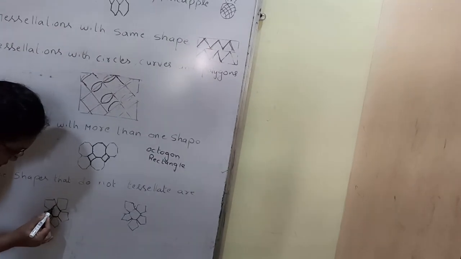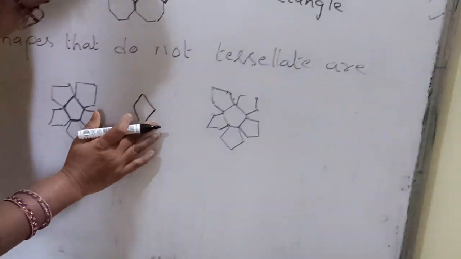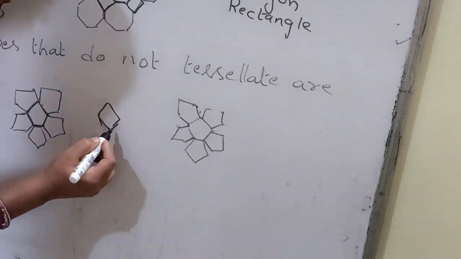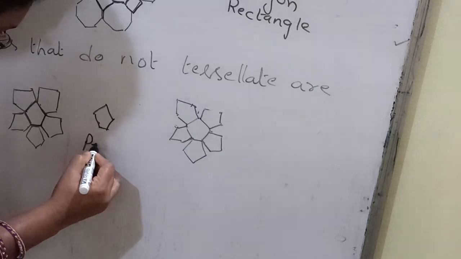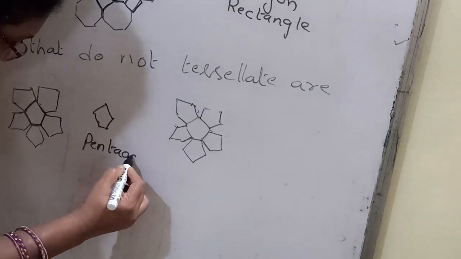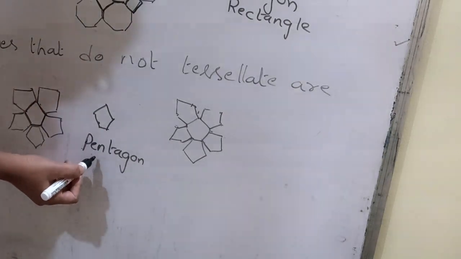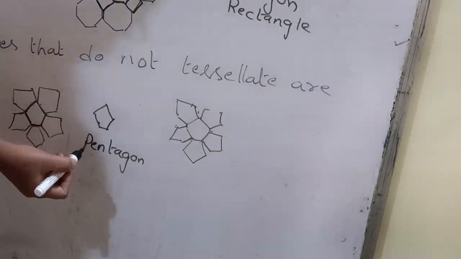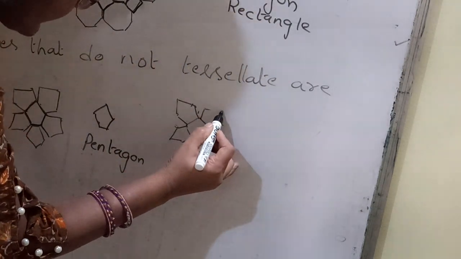Here, if you see this pattern I have taken, it is 1, 2, 3, 4, 5. I have taken these 5 sides. What do you call a 5-sided polygon? Pentagon. So the shape I have taken is a pentagon, and I have drawn this.